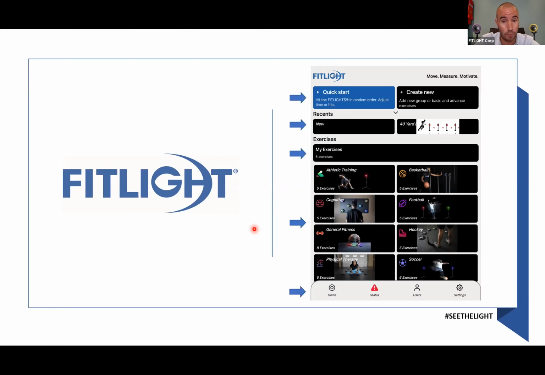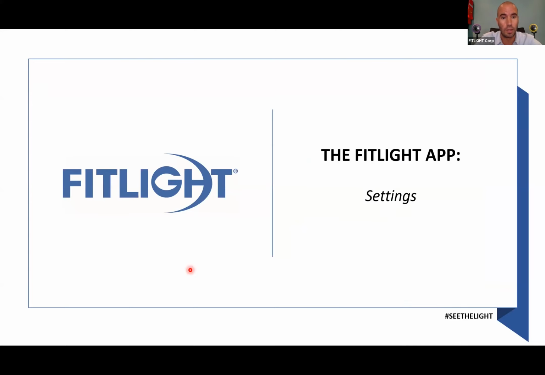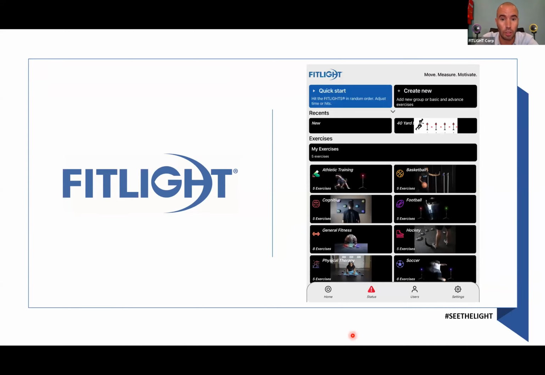All right, the last part, very important, is the toolbar. The toolbar gives you your home button. So wherever you are in the app, if you press the home button, you will go back to this home screen. The status, where it gives an exclamation mark right here, shows you the status of the lights that are connected or not connected to your device, and the user icon will direct you to your user's database, and the settings, obviously, to the settings. And we'll start with that last field, the settings. All right, so what does it look like?